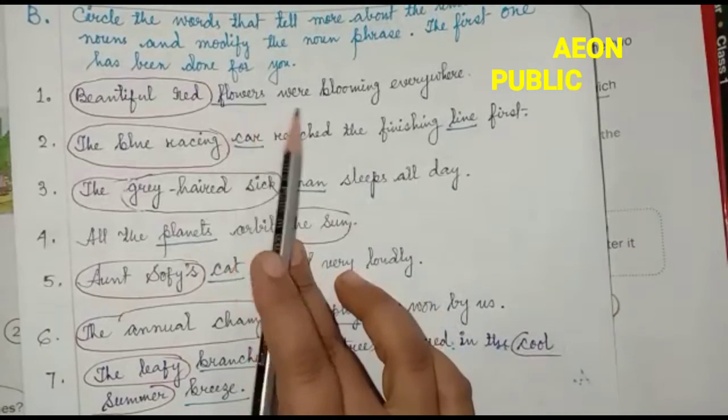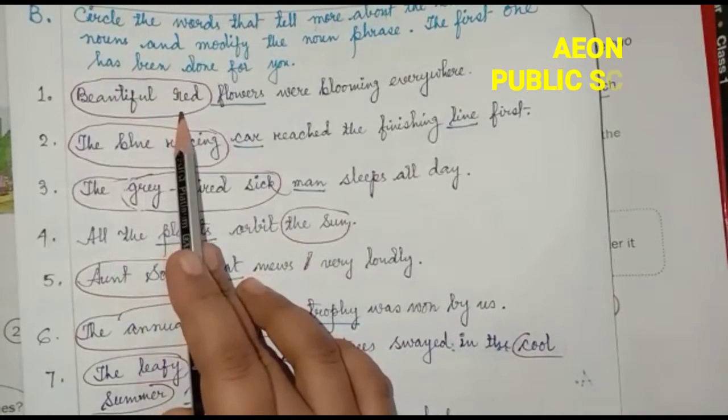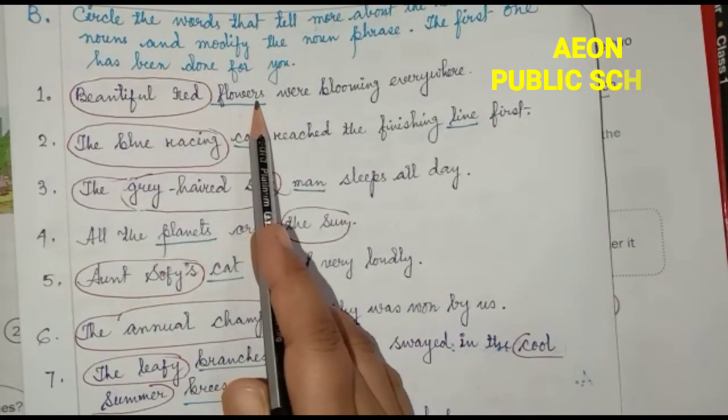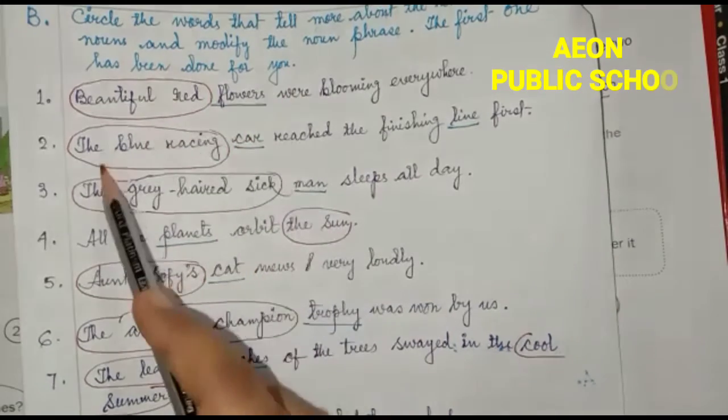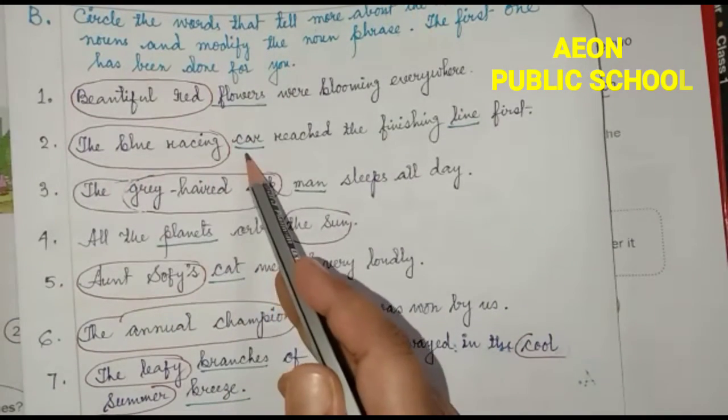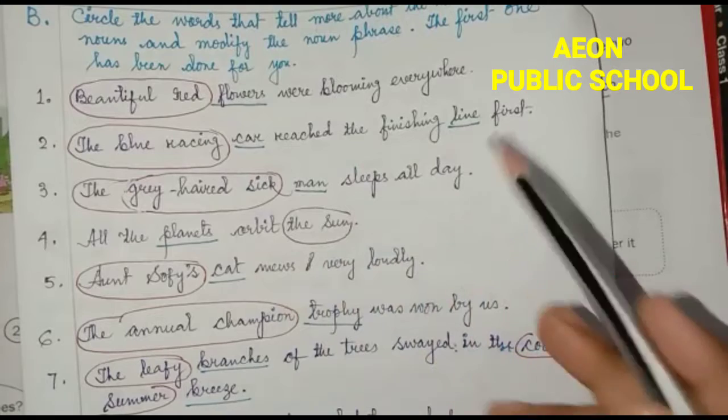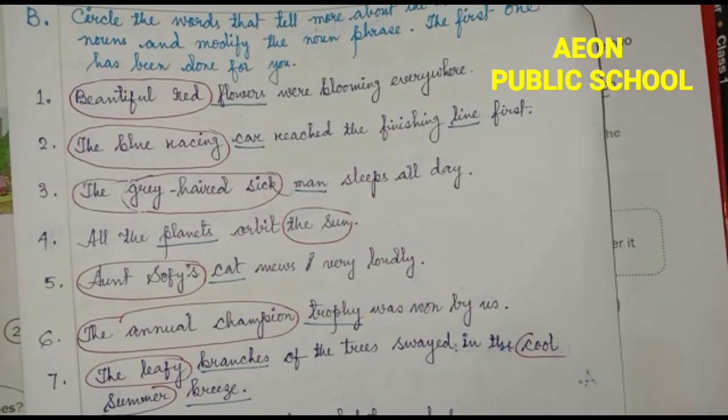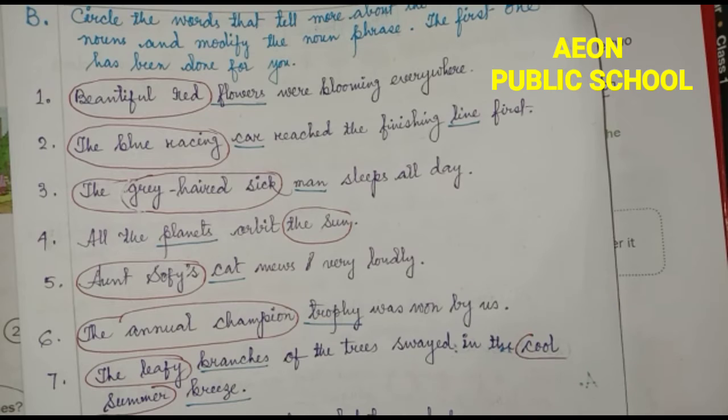The word flowers is underlined, and "beautiful red" qualifies the noun flowers. The blue racing car reached the finishing line fast. Students, you can see the circled part and the underlined part. The underlined parts are the nouns, and we have to circle the words which modify the noun.